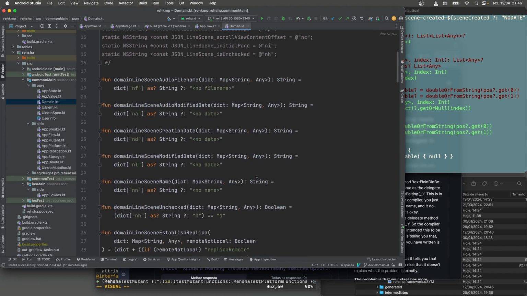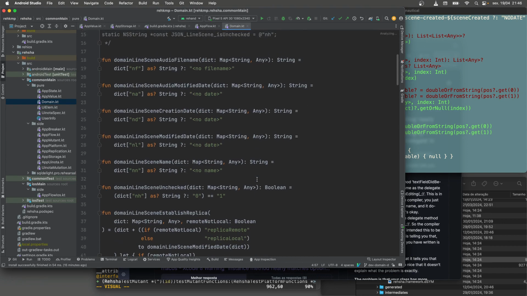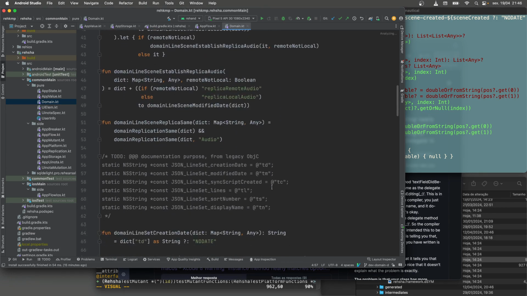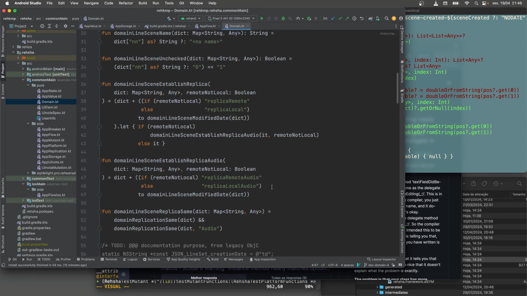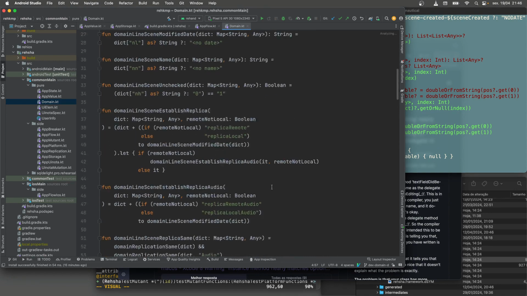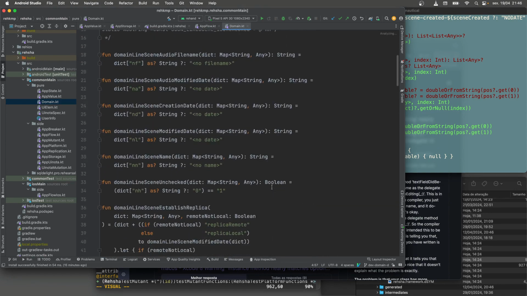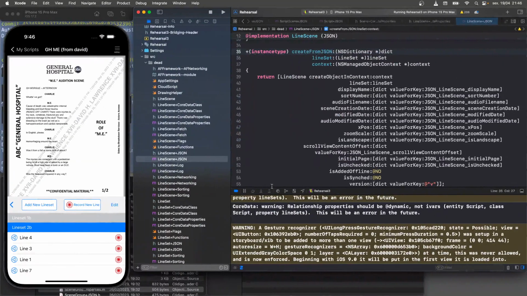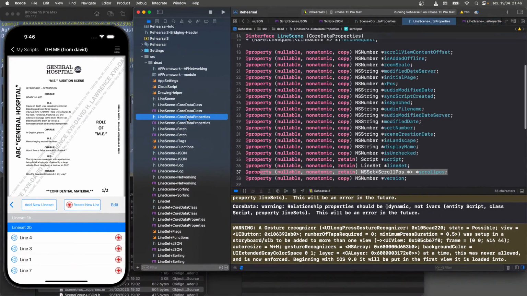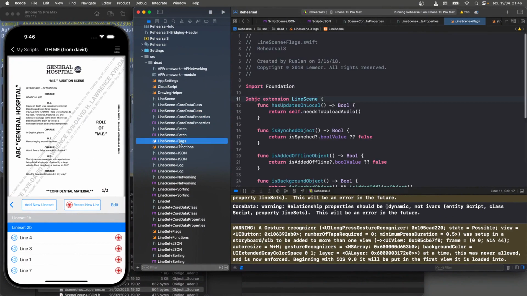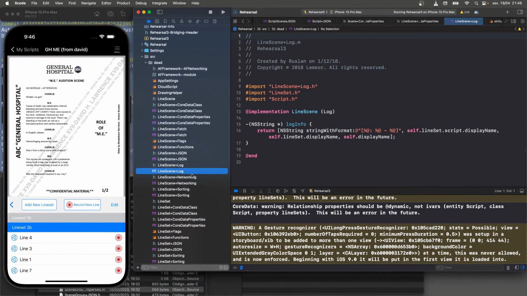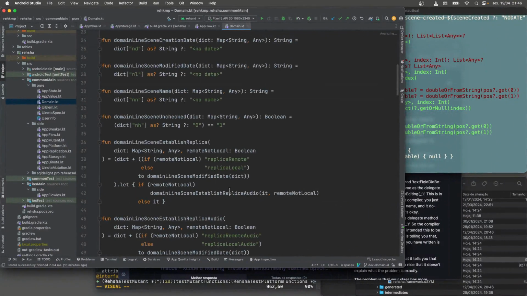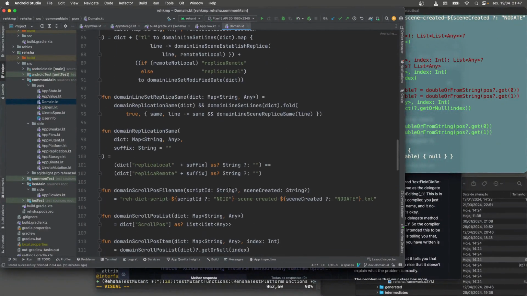And I'm only making the functions that are needed, right? As I need a property, I write a function. This is pure. There's no side effects. Takes an input dictionary, produces a value. And that's what we're seeing here. And so far, other than algorithmic logic, this is all the code that's needed to deal with getting the properties. That's it. Not all of this, all this, all this. I mean, there's a little more in terms of reading and writing from a file, but I've been able to generalize that because these are all the same types.